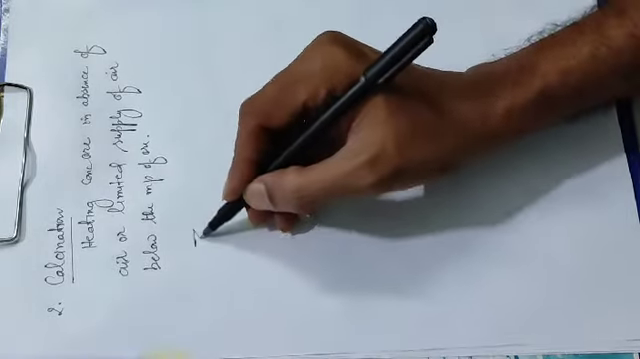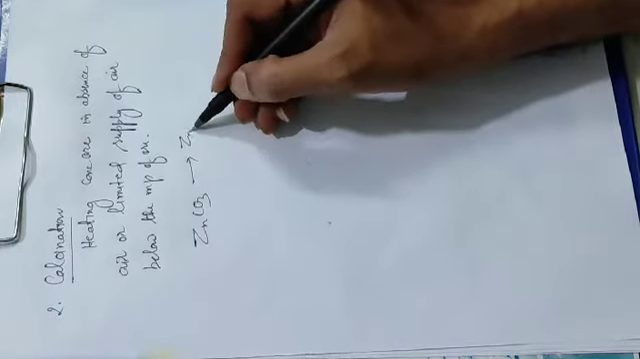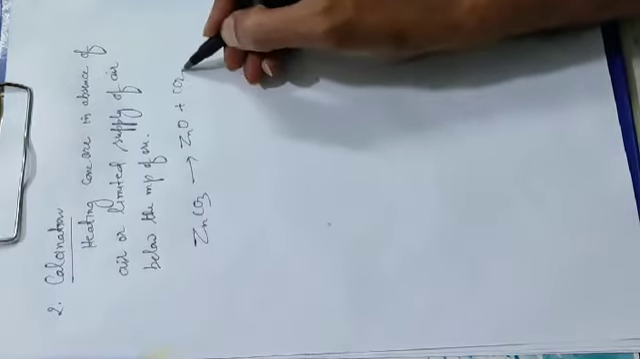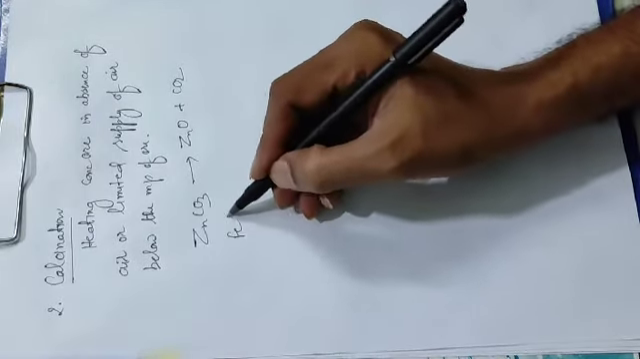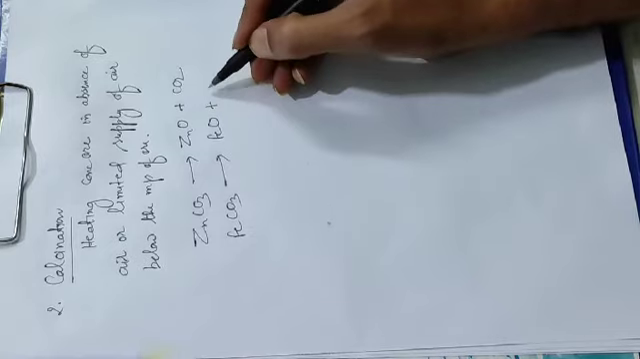So here calamine is there. When it is heated, it will give zinc oxide and carbon dioxide. This ferrous carbonate, when heated, gives ferrous oxide.